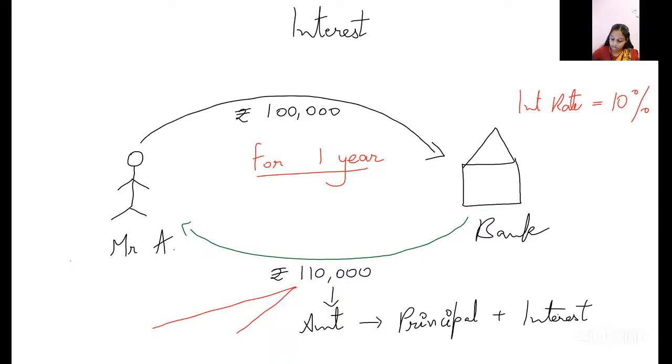Principal is how much? 1 lakh. And interest is how much? 10,000. So this is known as the principal amount, P, the original amount that we deposit with the bank. And the money that we gain on it, a fixed percentage, after making a deposit for a particular time period, is known as interest.